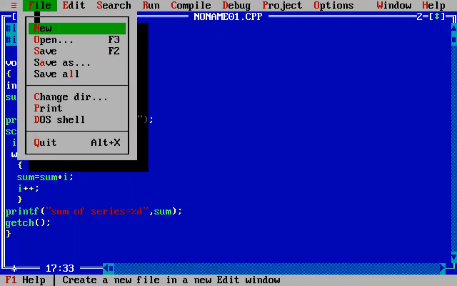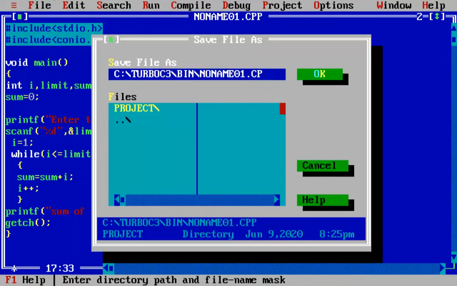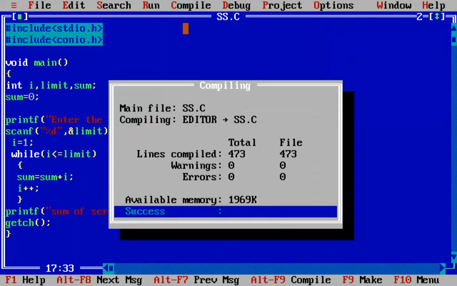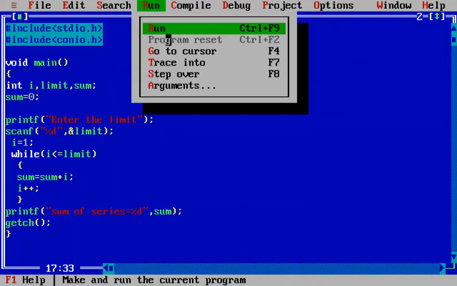Let's try to compile it, and we will first save it. We will just name it anything, and we will compile it, then run it. Now say for example we give the limit as 3. It gives us the value: sum of series is equal to 6. That means 1 plus 2 plus 3 is equal to 6.